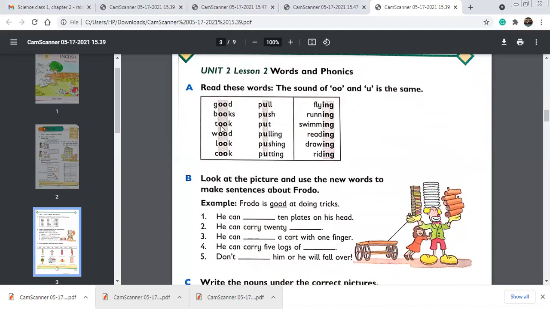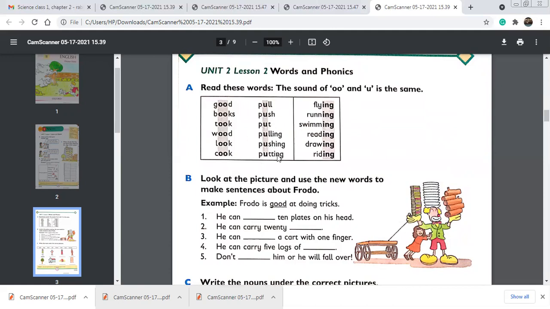Just notice the sound: took, would, look, cook. Okay, the double O sound. And then the U sound; U is giving the same sound as double O. It's pull. Say it with me: push, put, pulling, pushing, putting.